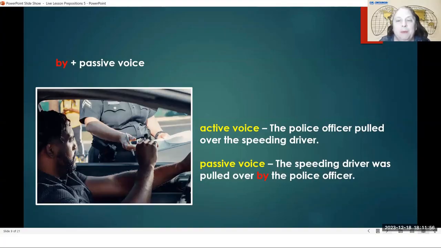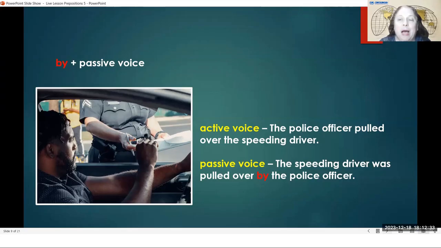Here's another example. The police officer pulled over the speeding driver. When you go very fast in your car, we call that speeding. So this car was speeding, and the police officer stopped the car to give a ticket to the driver because they were going too fast. To change that to passive voice, we would say the speeding driver was pulled over by the police officer. Who was doing the action here? The police officer was doing the action.